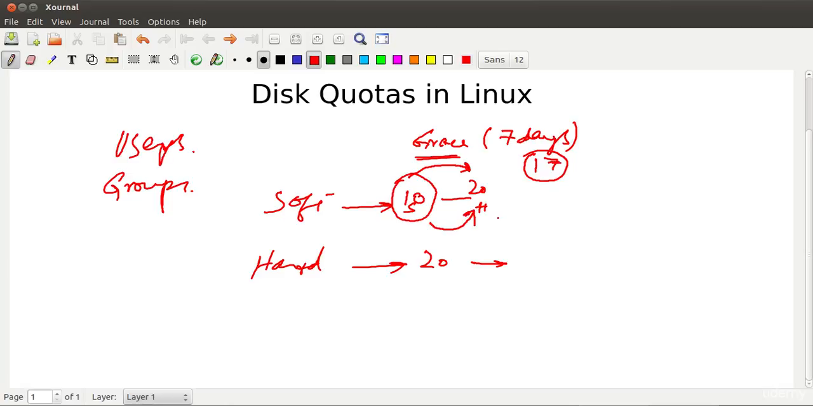So in essence, we can create disk quotas for users and groups based on either the number of files or the blocks, meaning the size of the total disk space that a user can consume. So now let's get on to the terminal and see how we can implement these disk quotas on Linux.